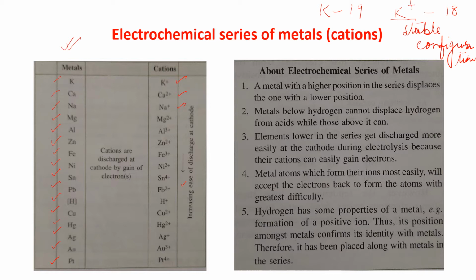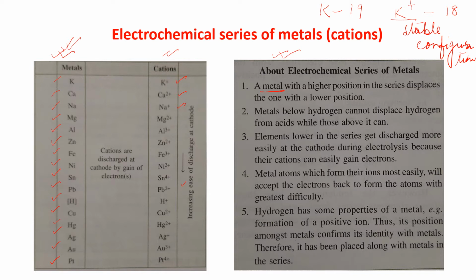So it is said that going in the downward direction, there is increasing ease of discharge at cathode. This series is known as the electrochemical series of metals. Now, what are the features? Number 1: a metal with a higher position in the series displaces the one with a lower position. I am talking about a metal with a higher position displacing the one with a lower position.